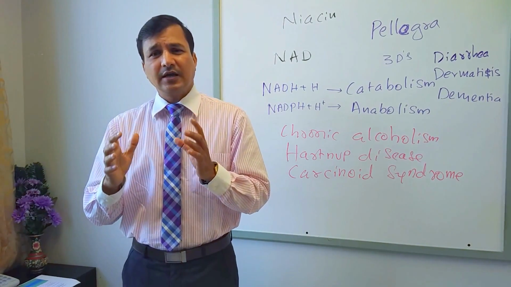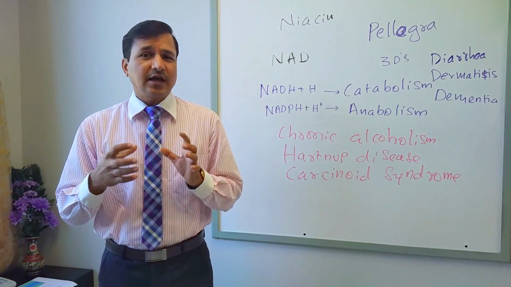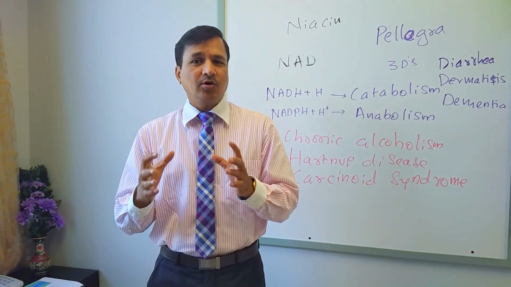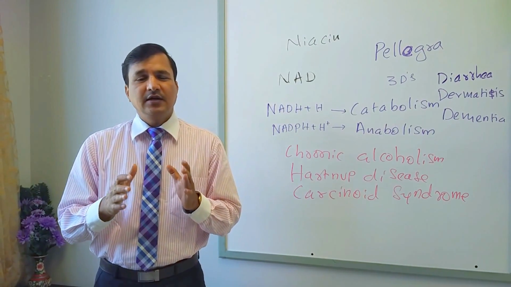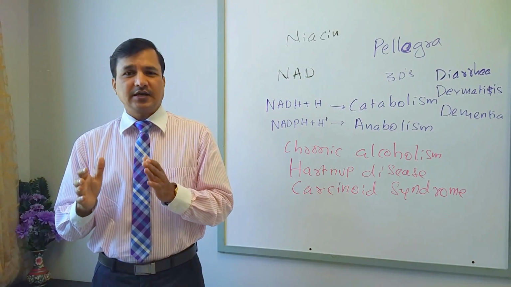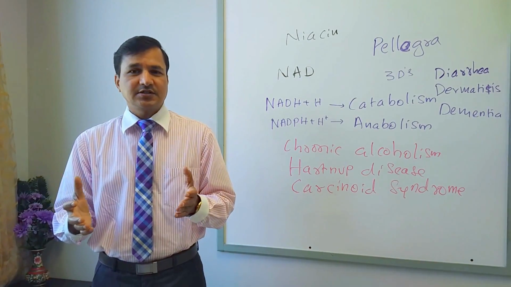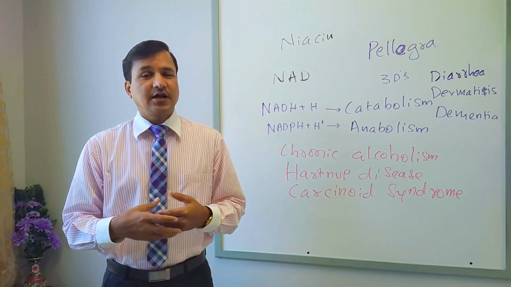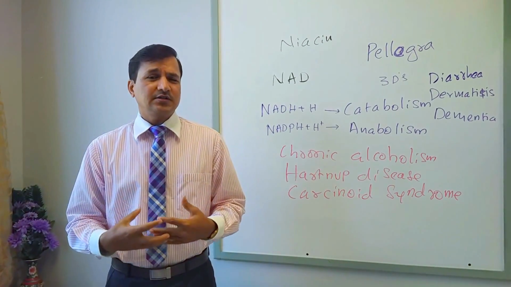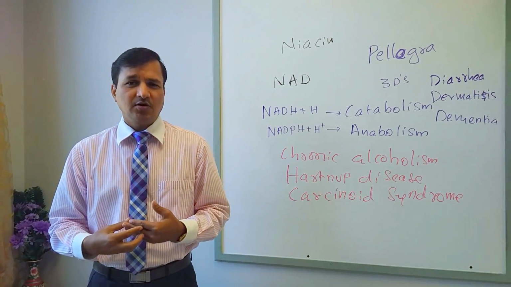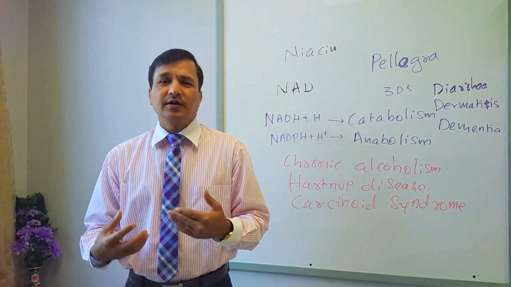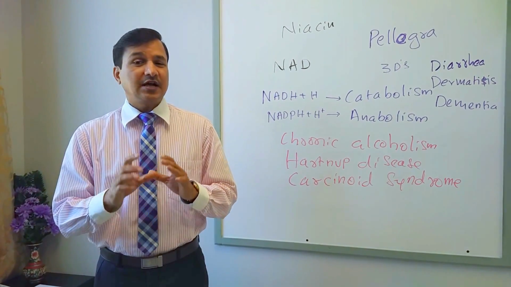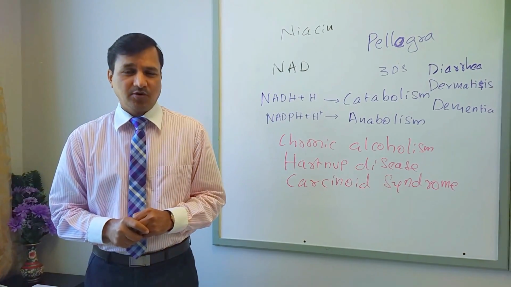Catabolism uses NADH plus H plus, whereas dehydrogenases participating in anabolic reactions need NADPH plus H plus, like fatty acid synthesis, cholesterol biosynthesis, and bile acid synthesis, that kind of enzyme. So we have hundreds and hundreds of enzymes in our body which need NADH plus H plus or NADPH plus H plus. That's the function of niacin in our body.